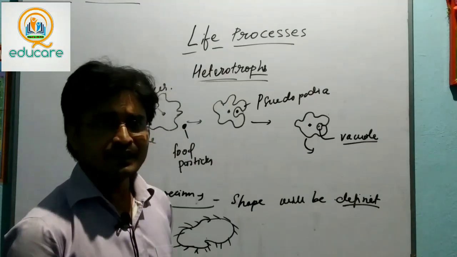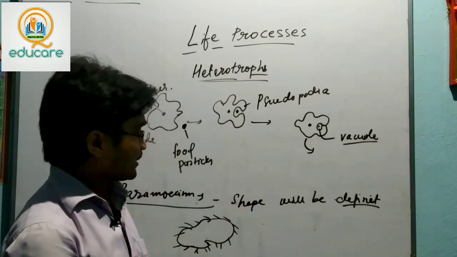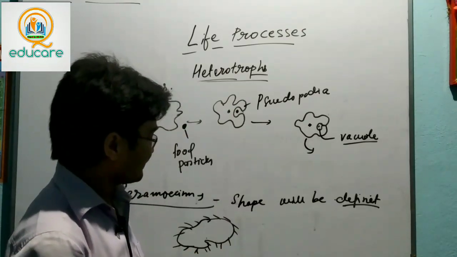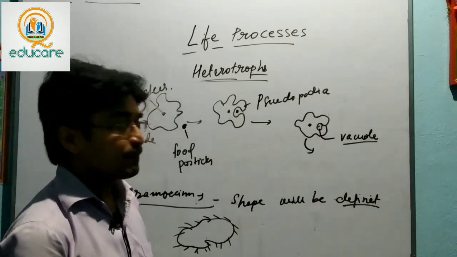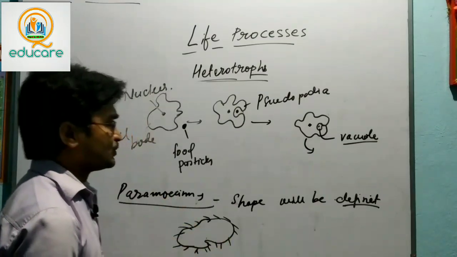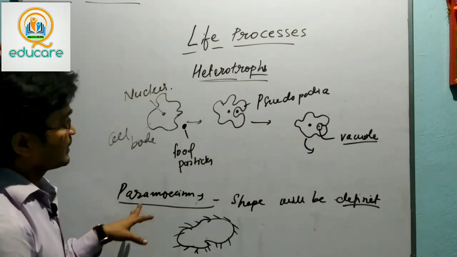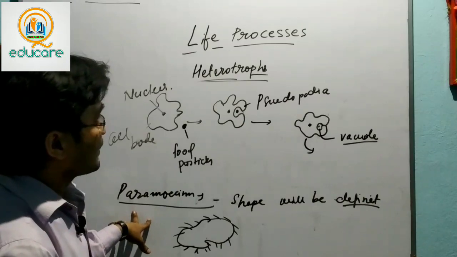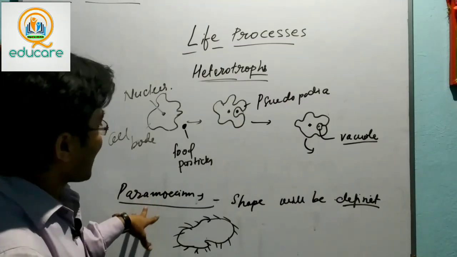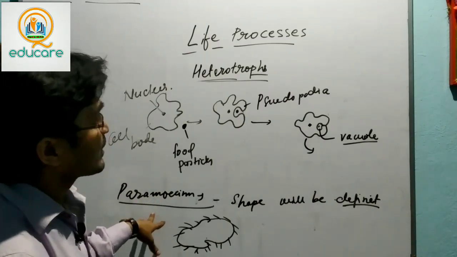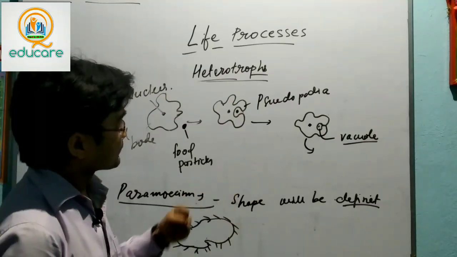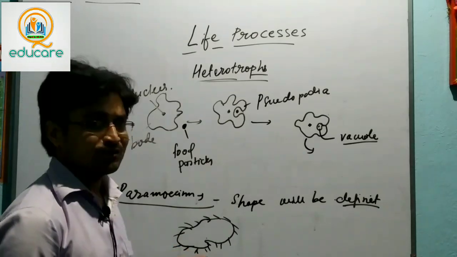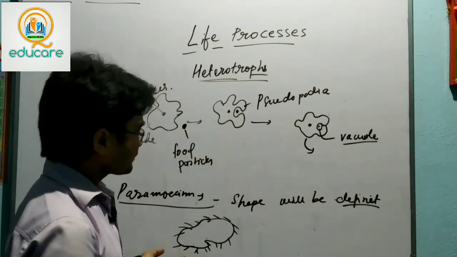Further, after absorbing nutrition from the food particles, the remainder is excreted from a definite place by the paramecium. So here we saw two examples of simple organisms where food is taken from the environment outside the body, and how they obtain nutrition after digestion.